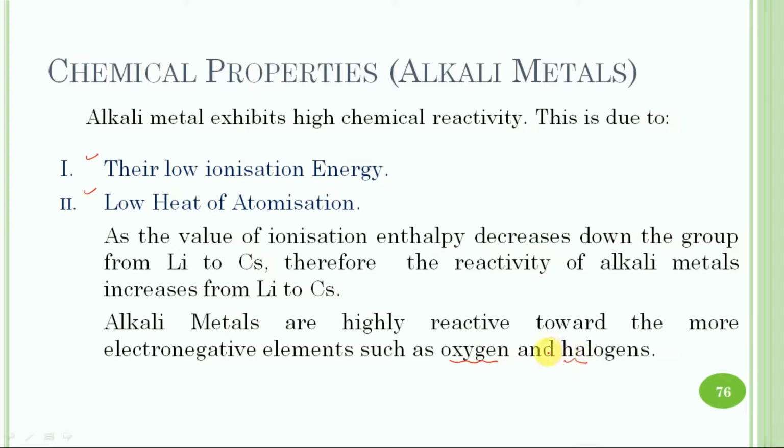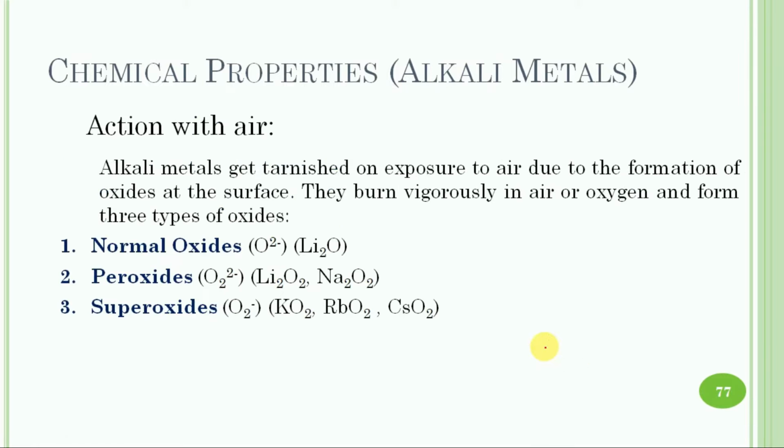Some of the chemical properties of alkali metals are discussed, the first one being the action with air. All the alkali metals get tarnished on exposure to air, due to the formation of metal oxide at the surface. They burn vigorously in air or oxygen and form three types of oxide. The first is the normal oxide, having the ion O2-. The second is the peroxide, having the ion O2 2-. And the third is the superoxide, having the ion O2-.